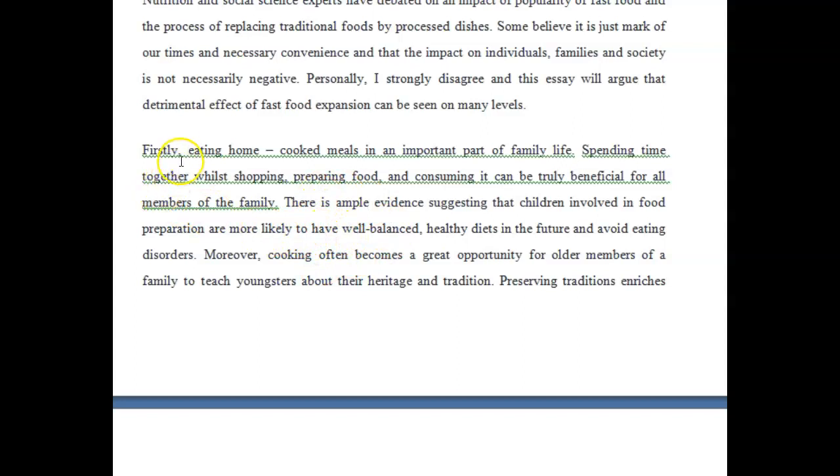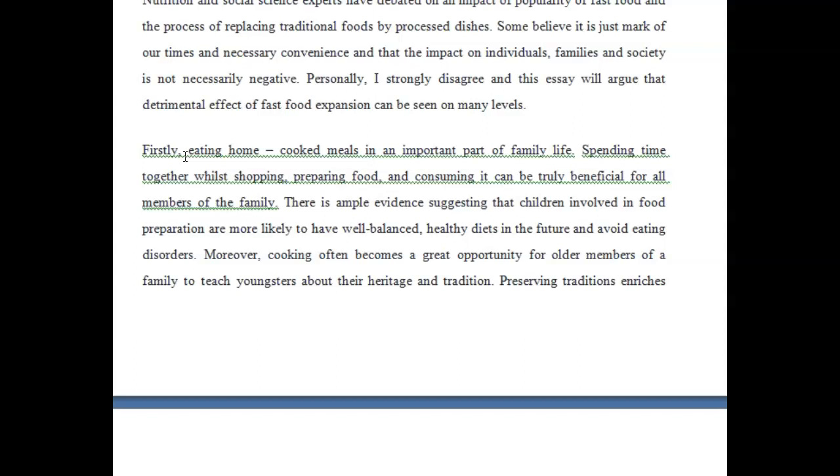So you could say that one negative element of fast food replacing traditional food is that much of food culture is lost. Okay. Additionally, much of family bonding is lost when everyone quickly grabs a bite to eat and then goes on with their day. Okay. And then, of course, you want to do all the wonderful things that you're learning to do, like supporting your arguments.